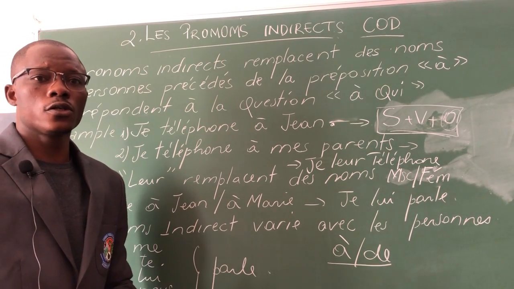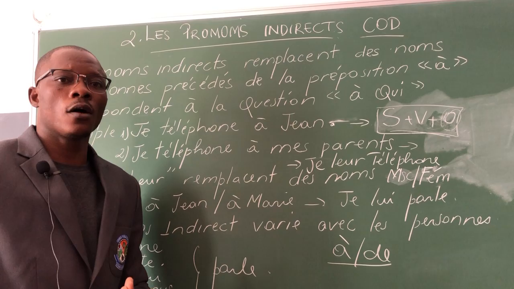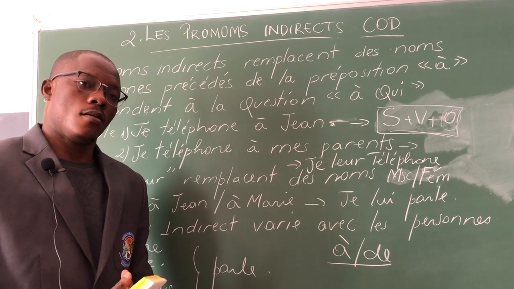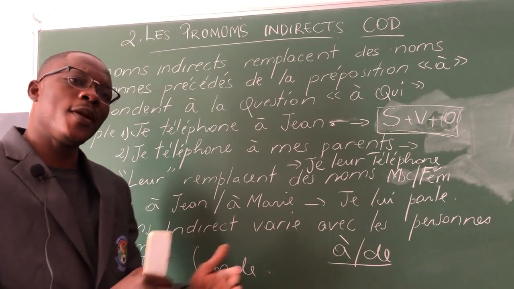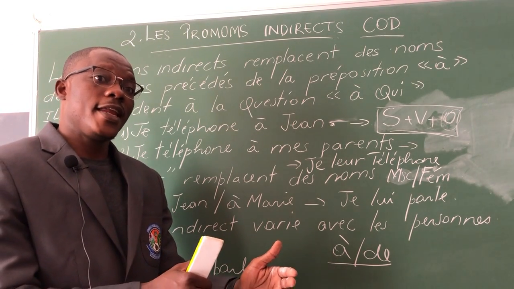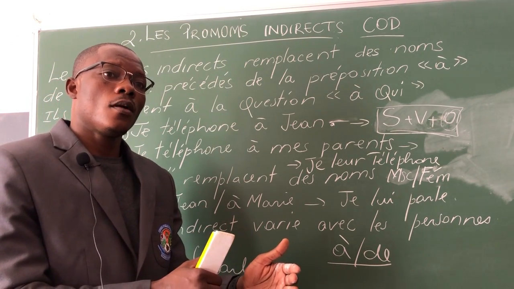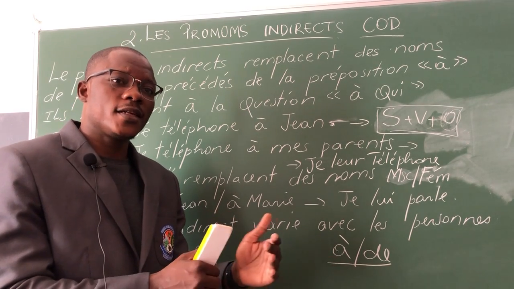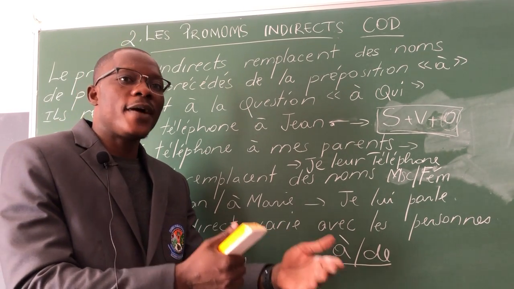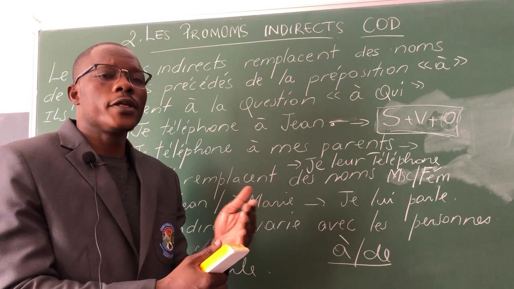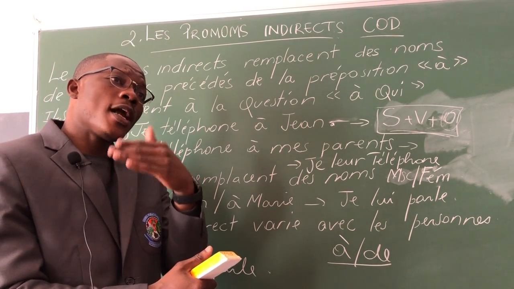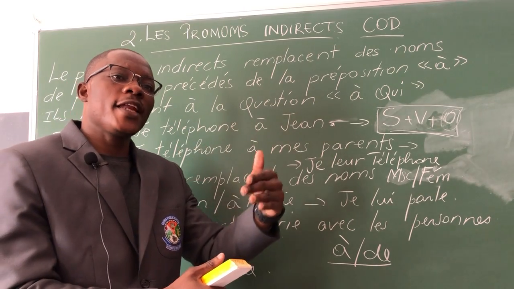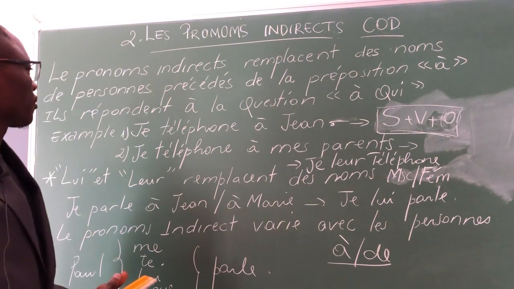Even in English, when we are talking about pronouns, it means we are going to replace the name of an object or person with something which will allow us not to repeat the same name.